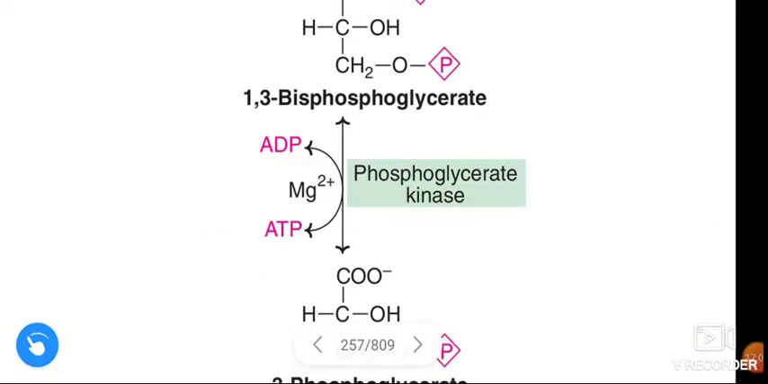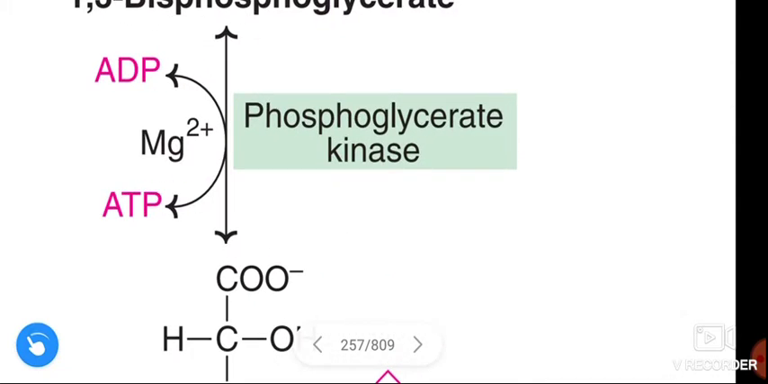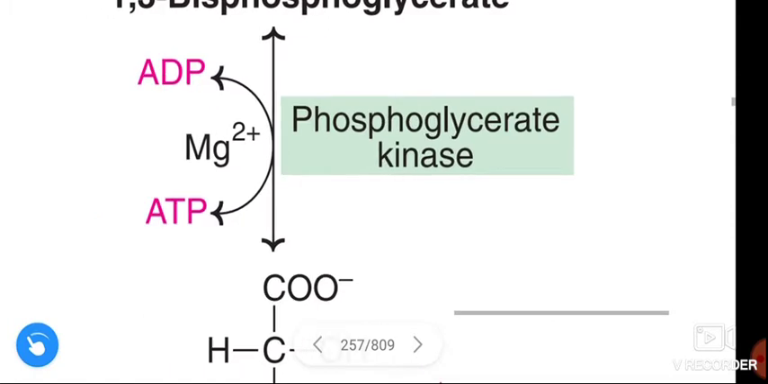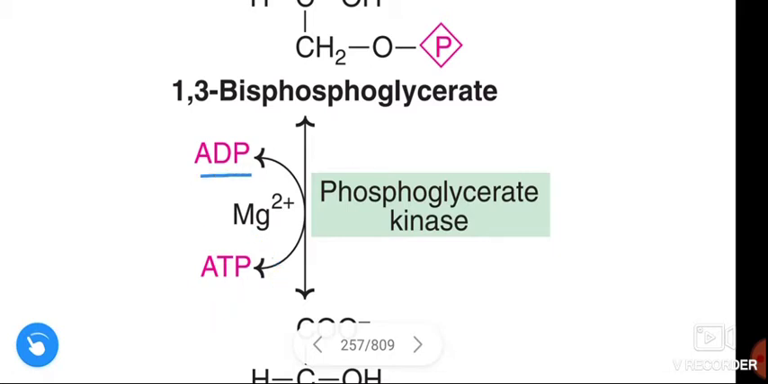See once again, 1,3 bisphosphoglycerate is converted to 3-phosphoglycerate in the presence of enzyme phosphoglycerate kinase. This is an energy generating reaction. In this reaction, ATP is formed from ADP. This reaction is dependent on magnesium ion.